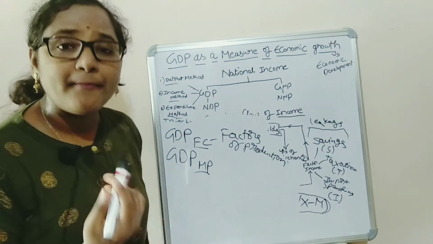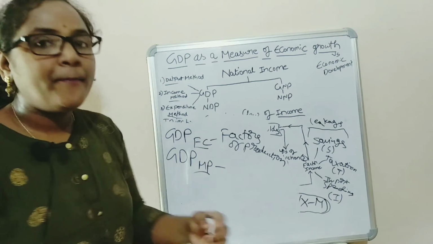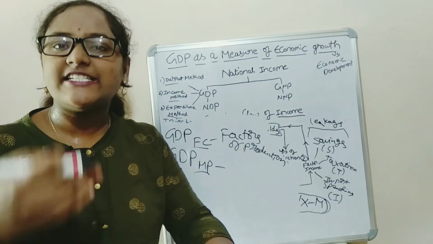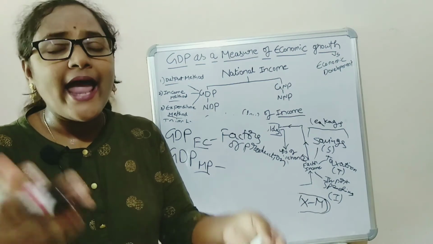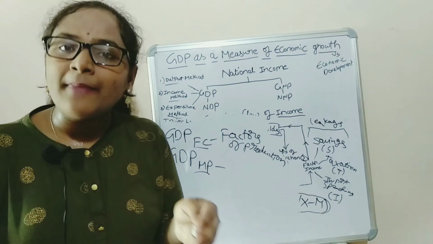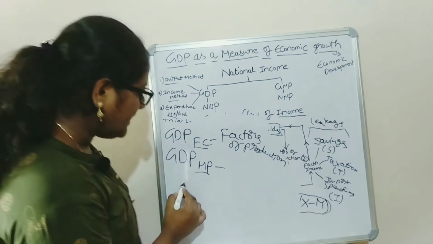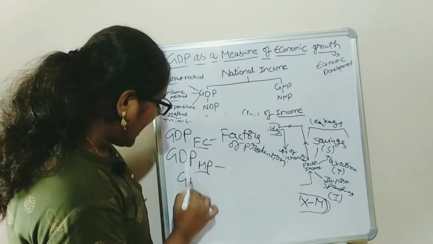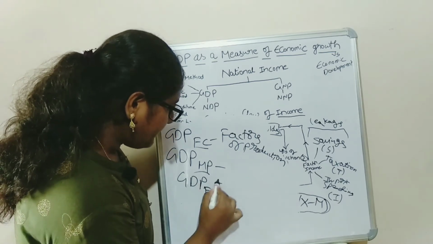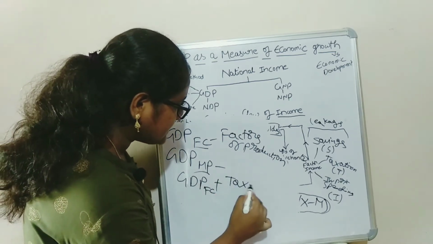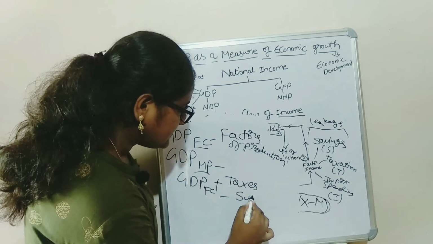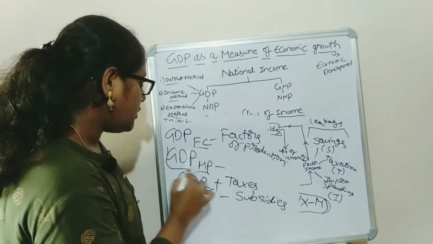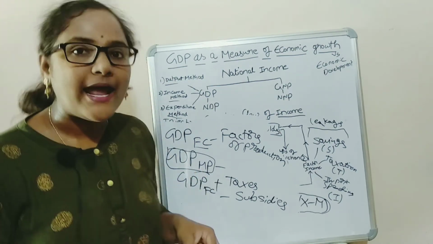In GDP at market price, when a particular product enters into the market, government levies taxes on that product and subsidies will be given by the government. That means GDP at factor cost plus taxes minus subsidies, which gives rise to GDP at market price.